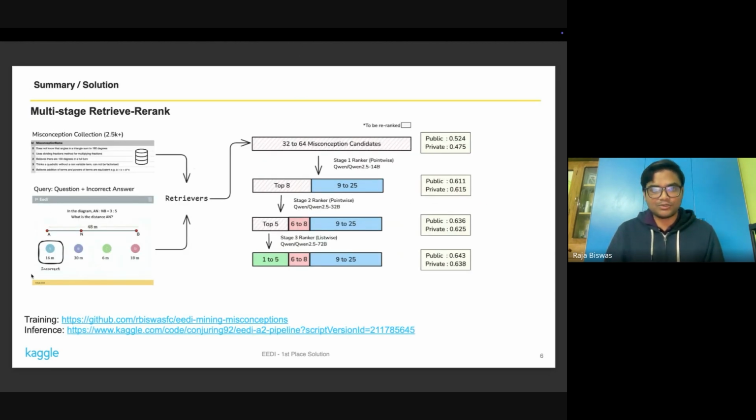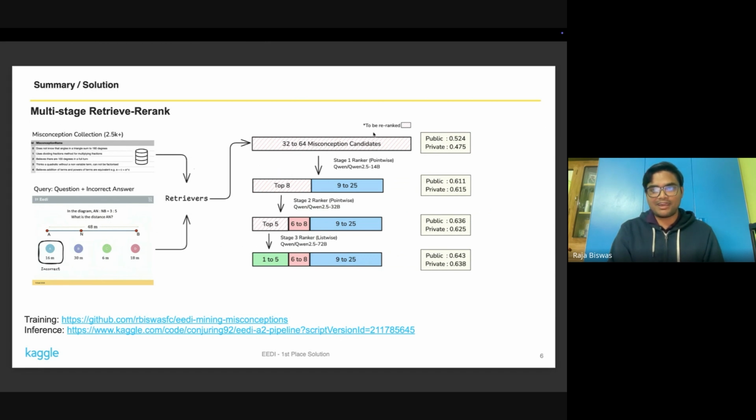Now this diagram shows a summary of my pipeline. So as I mentioned, we would have to deal with a diagnostic MCQ and an incorrect answer. And we would also be provided with a set of misconceptions. My solution would start with a set of retrievers. The job of this retriever would be, okay, look into this question and incorrect answer and find the top candidates, which could be the actual misconception. So I would retrieve 32 to 64 of those.